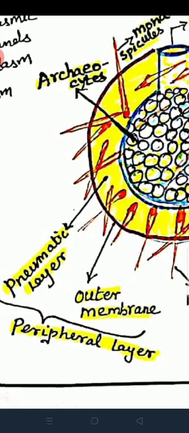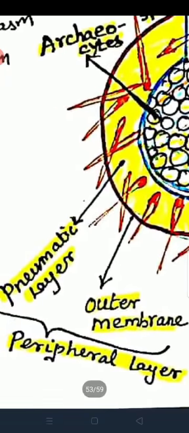What is the purpose of the pneumatic layer? See, the yellow color highlighted part is the pneumatic layer. The pneumatic layer is full of air chambers and helps in floating.